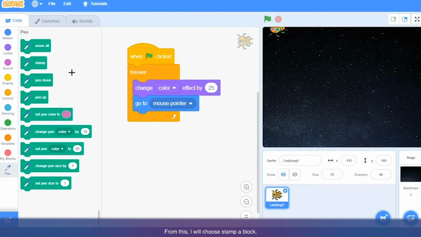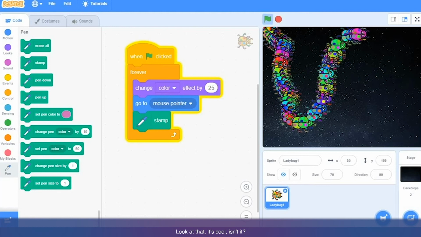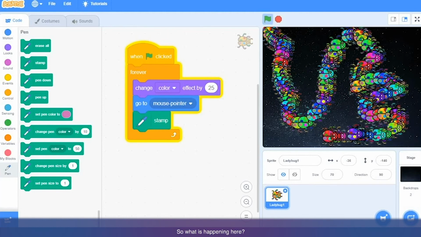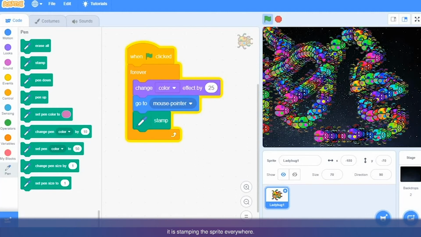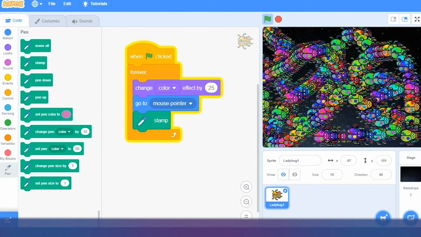From this, I will choose the stamp block, drag it and attach it here, and click on the green flag. Look at that. It's cool, isn't it? So what is happening here? Because of the forever loop, it is changing color, it is moving with the mouse pointer, and at the same time it is stamping the sprite everywhere. Okay, it looks nice, isn't it?